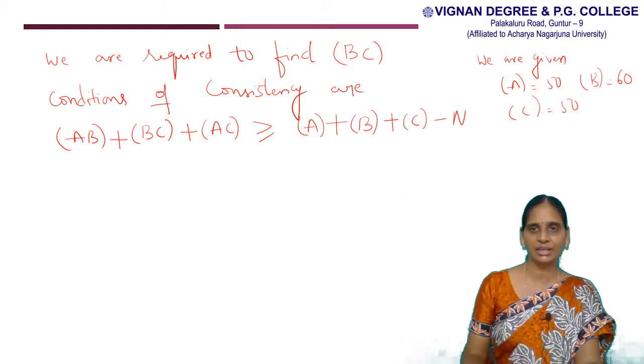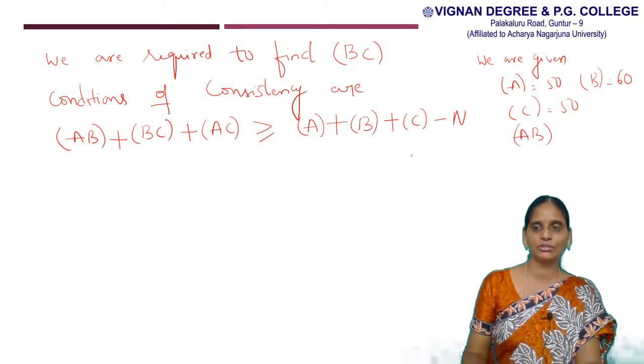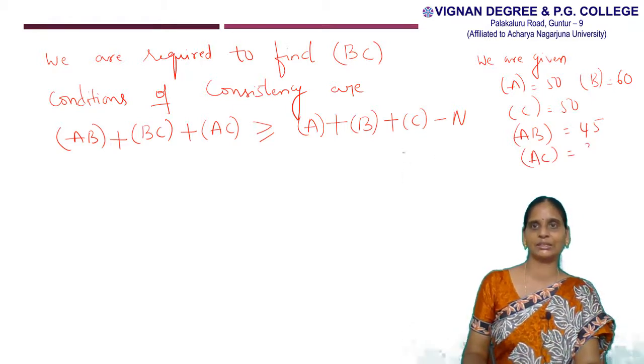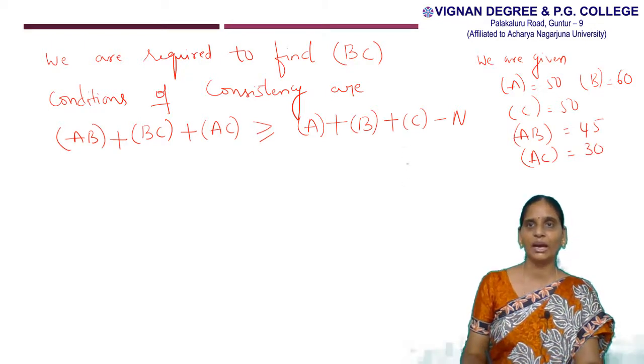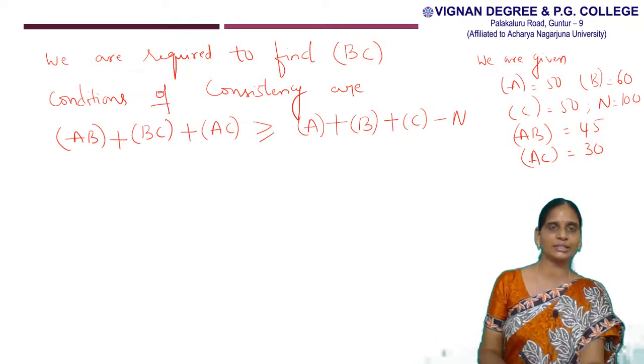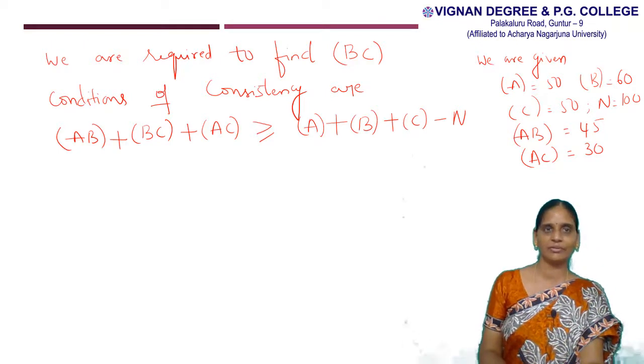In the previous slide, we have to find out frequency of AB value, so that value is 45, and frequency of AC value, so that value is 30. And N, capital N is 100. Now we have to substitute all these values in these consistency conditions.